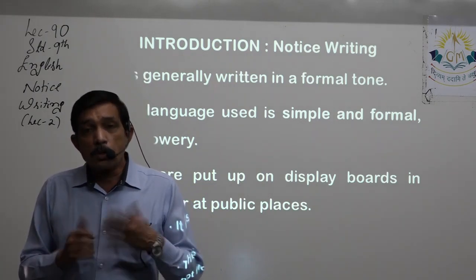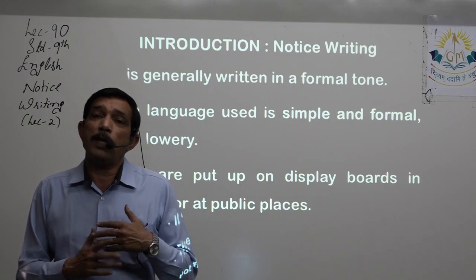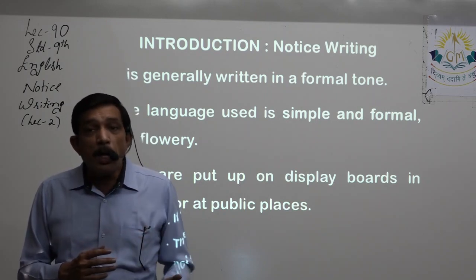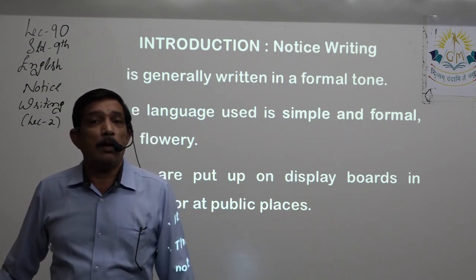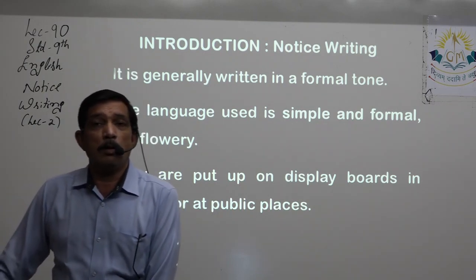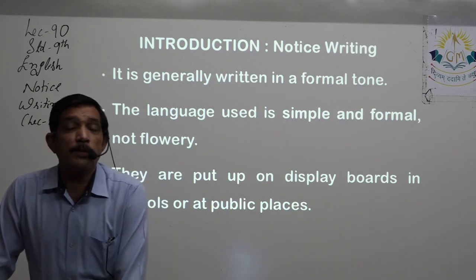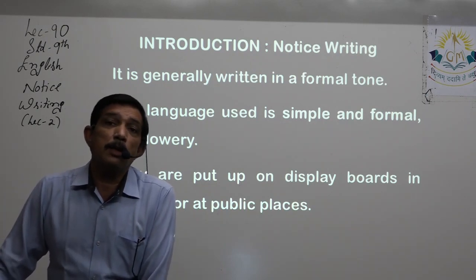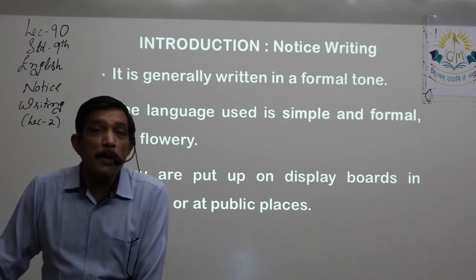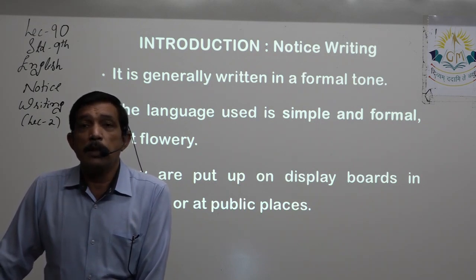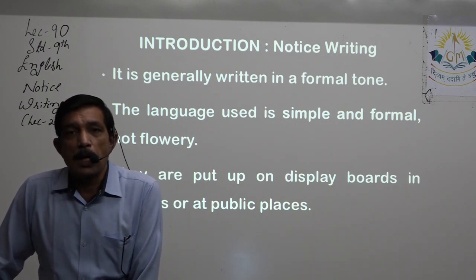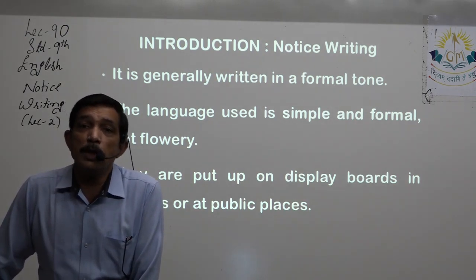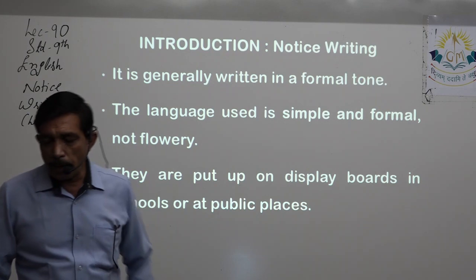Because lots of people are going to read, all of them may not be of the same caliber, all of them may not be having the same way to understand things, interpret things. So you should be writing it in a very simple and lucid language, so that everyone understands exactly what you mean to say. They don't misinterpret anything.